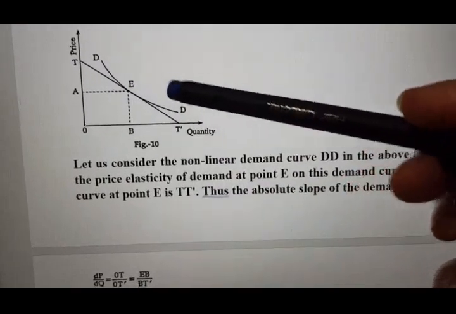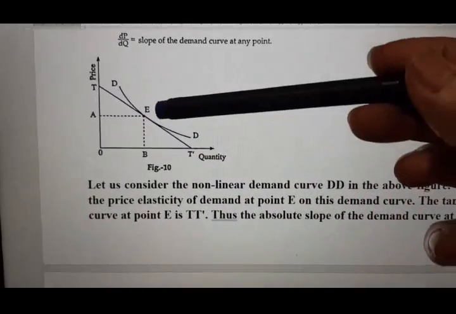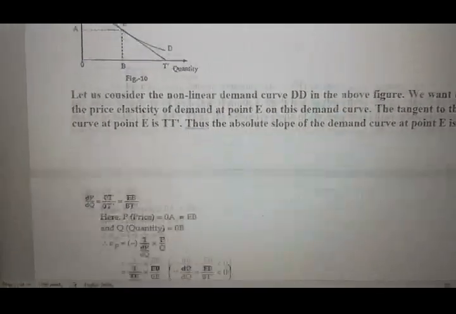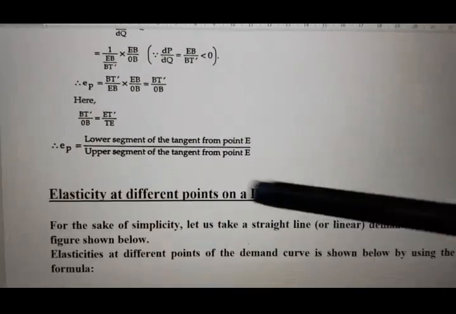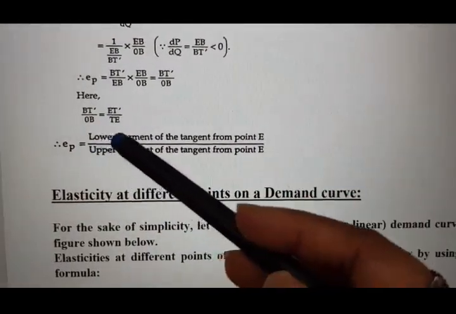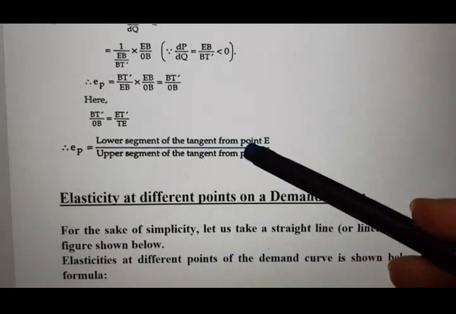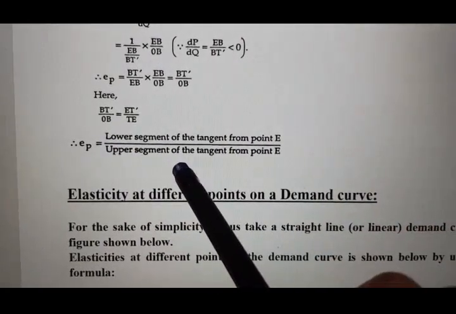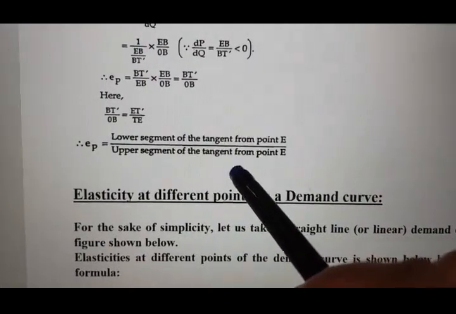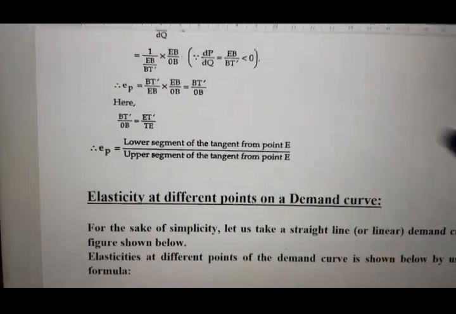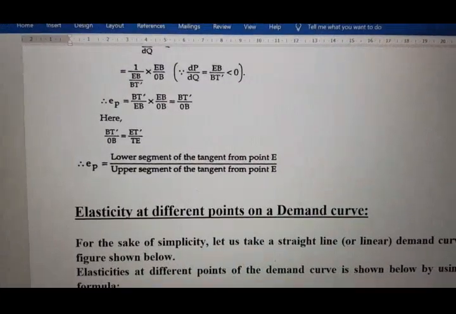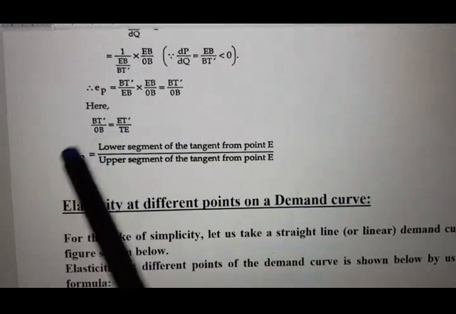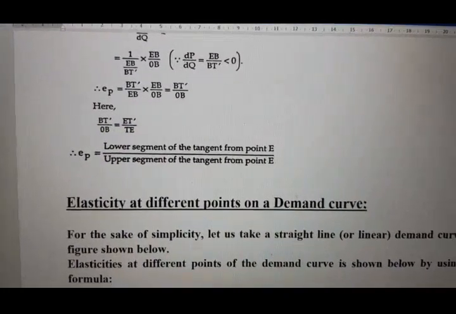So here you have derived the formula ET' divided by TE, that means the lower segment of the tangent from point E divided by the upper segment of the tangent from point E. This is the formula for point elasticity of demand.